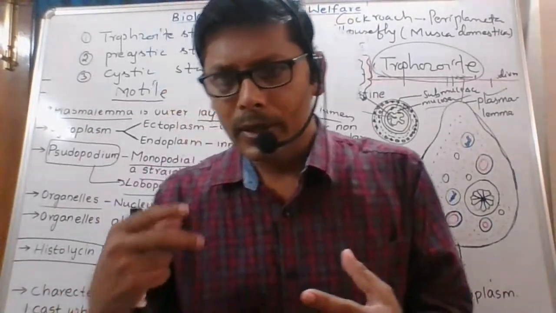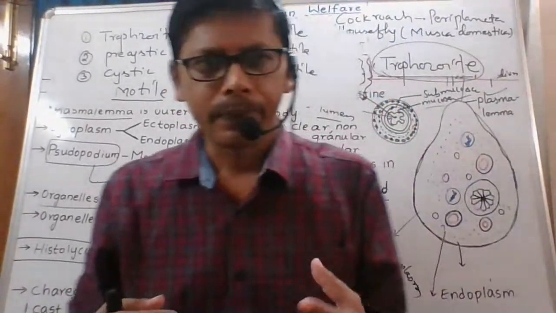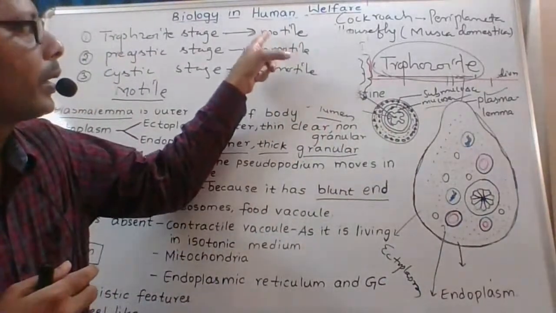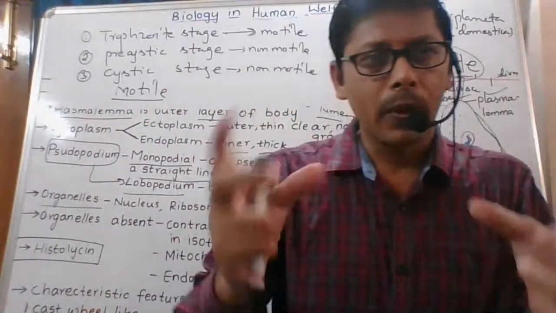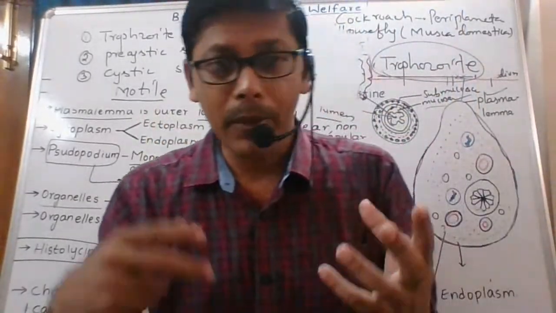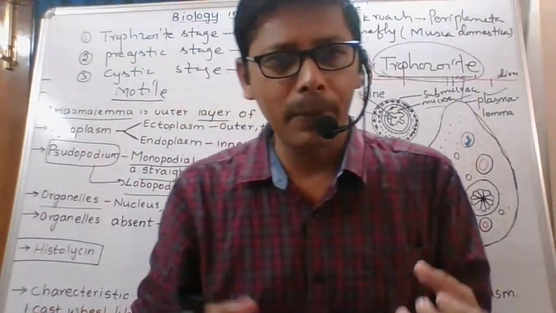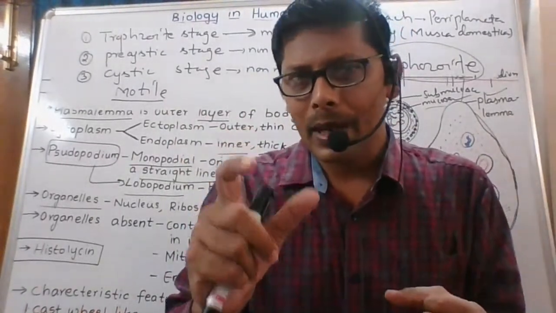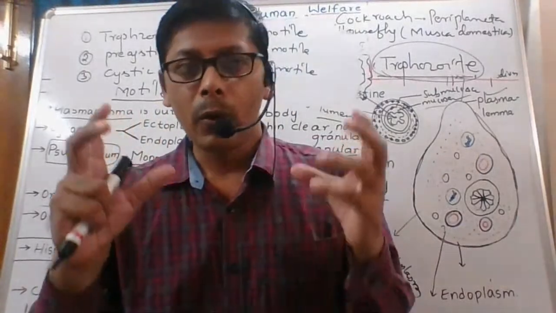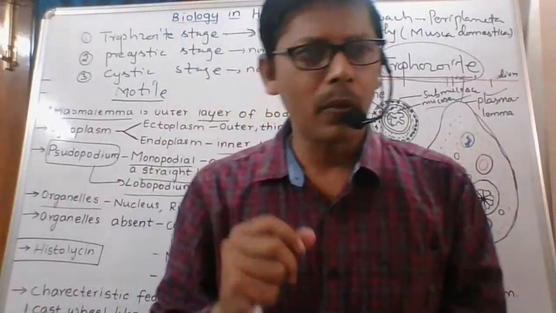Motile means able to move. For example, a sperm has a head, a neck, a middle piece and a tail. It can swim. It is motile. On the other hand, a worm is stationary, non-motile.